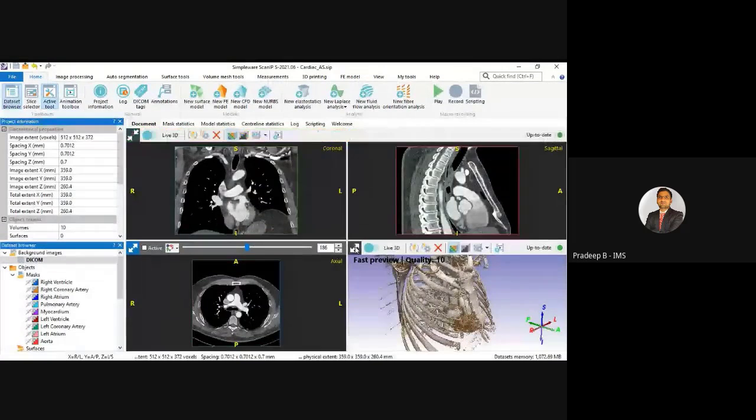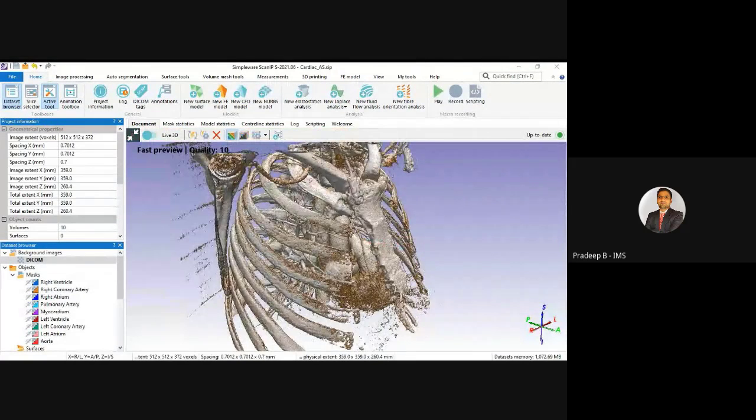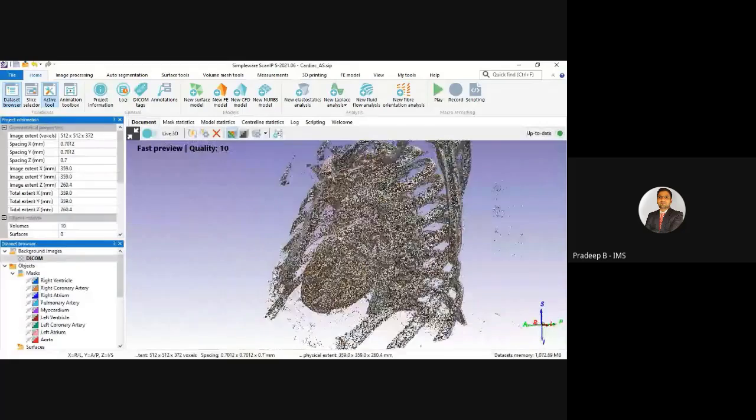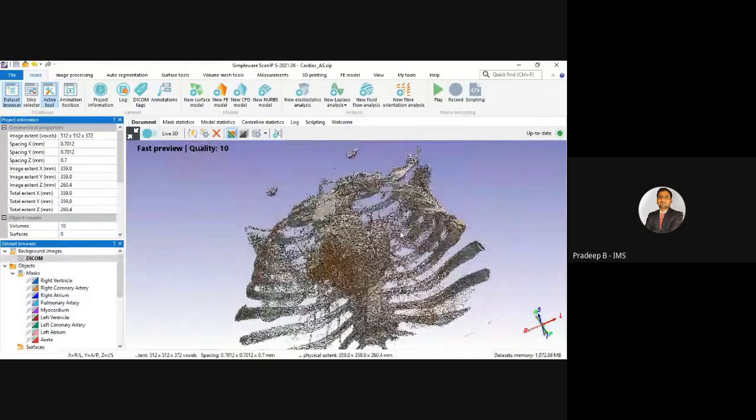Okay, so this is for the segmentation of this heart. As you can see, the heart is inside the ribs.